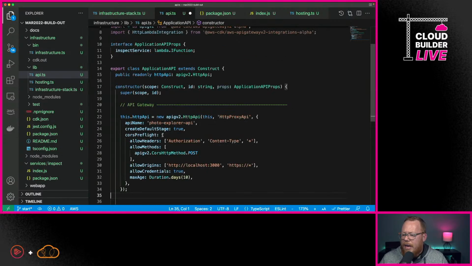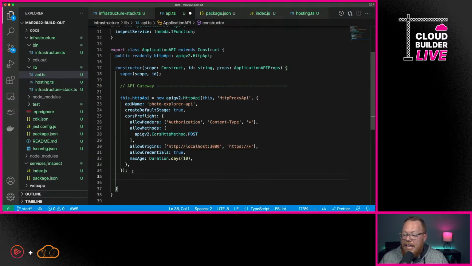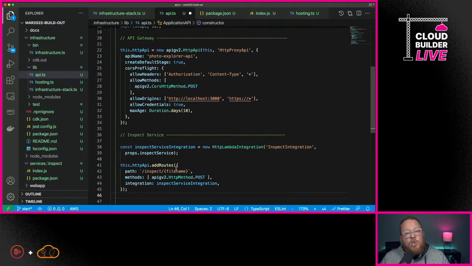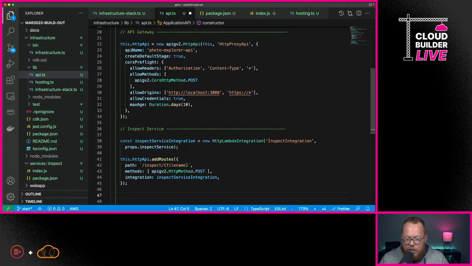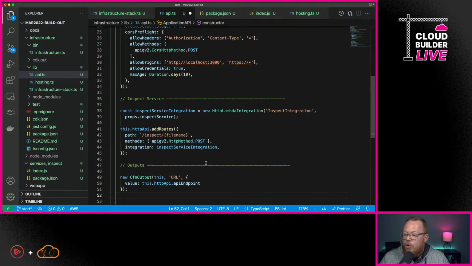First, we're going to define that we want to have an API Gateway instance, and we need to configure all the specifics here. What's it going to be called? What headers are you going to allow? What origins are you going to allow? All those things. Then the next thing that you need to do after this is we need to add in our service. So we're going to take something that maps, again, our Lambda function in with our API Gateway. And then what we're going to do after that is we're going to go in and create an output.